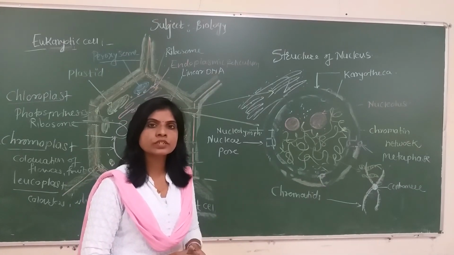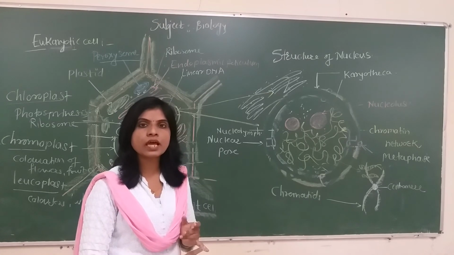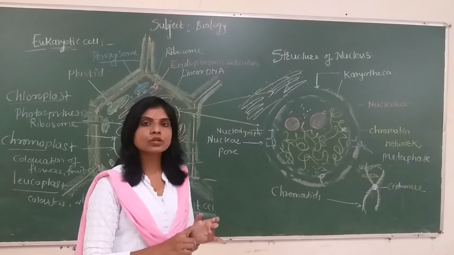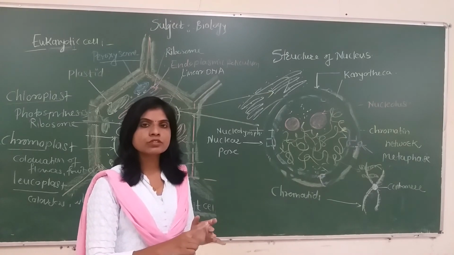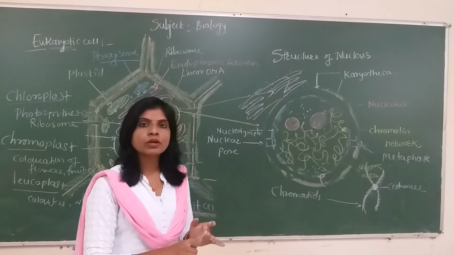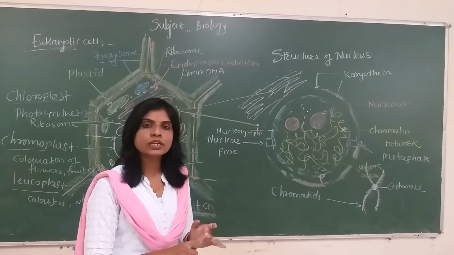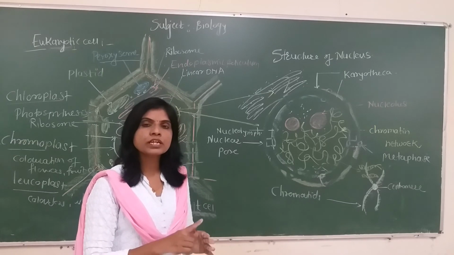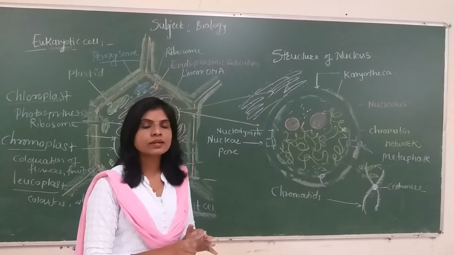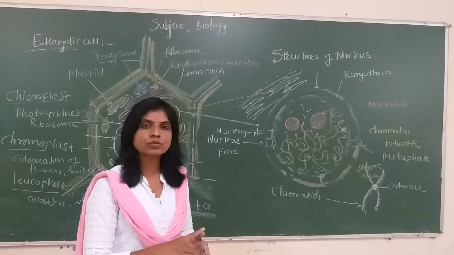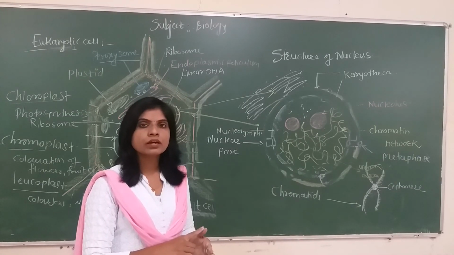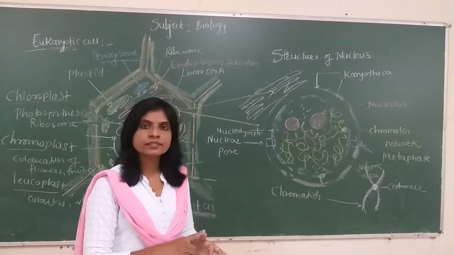Function of the nucleus: it controls all the activities of the cell as it has the genetic material. It controls cell division. It is also concerned with the production of DNA, or multiplication of DNA, called replication. It is also concerned with the synthesis of different types of RNAs, called transcription, as well as ribosomes.